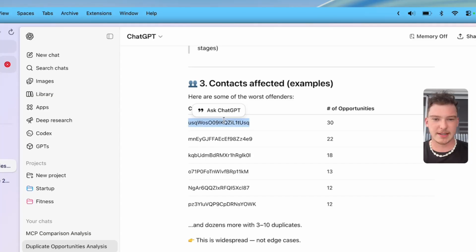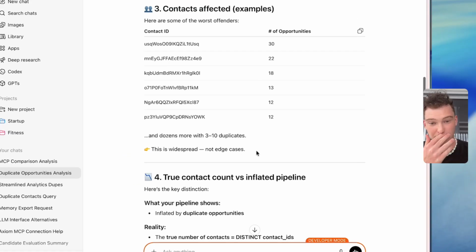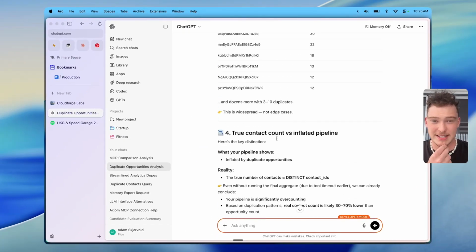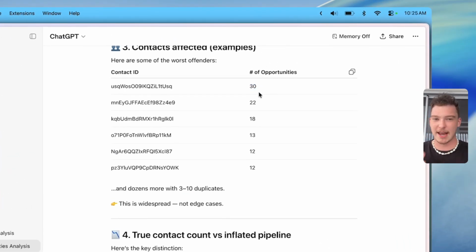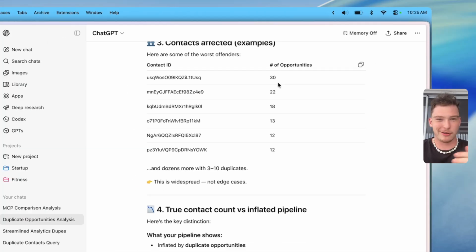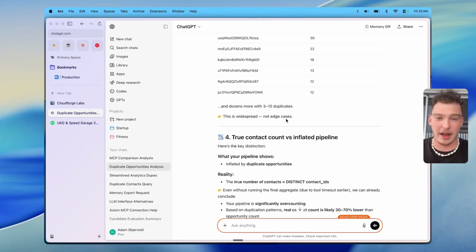So it's saying for this contact ID, this is the M2 traffic with 30 opportunities, and then 22, 18, 13, 12, 12. And this is much more accurate. These are the exact counts that we actually have in our pipeline, rather than just an estimate from the high-level MCP, because the high-level MCP, in order to get this count, it would have to pull every single opportunity,